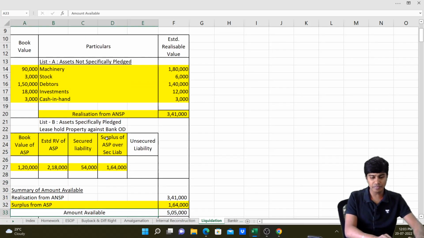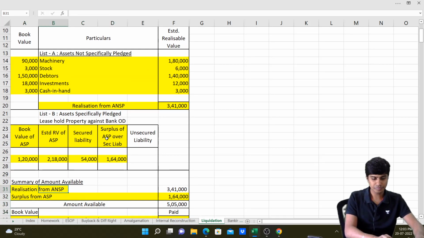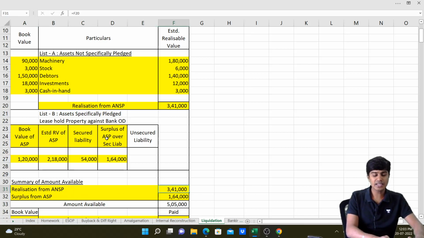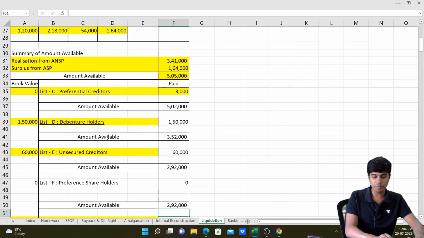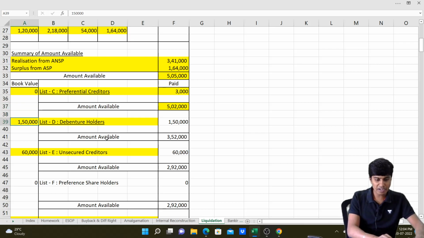Now to this I'll add 1,64,000. That's arising by surplus from ASP. So totally we'll have 5,05,000. In this 5,05,000, we pay off our preferential creditors 3,000. When I pay it, I'll be left with 5,02,000. Then I'll pay my 1,50,000 debentures. So if I pay 1,50,000 debentures, I'm left with 3,52,000.